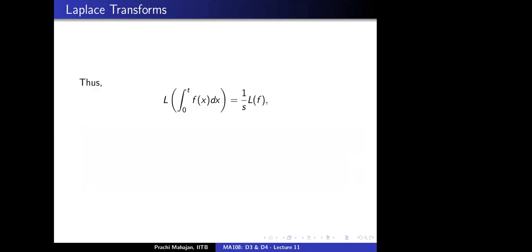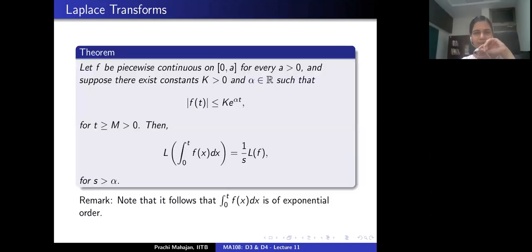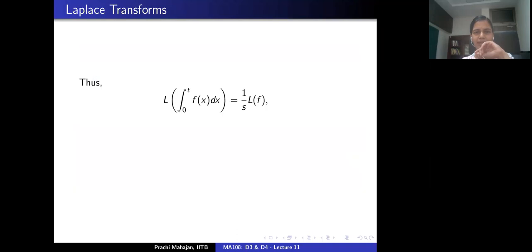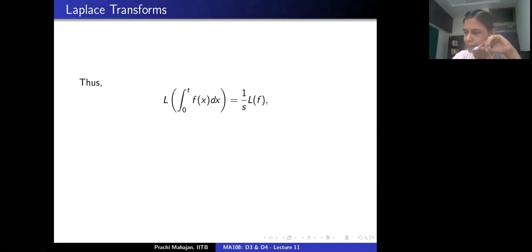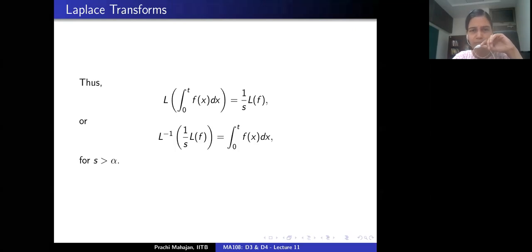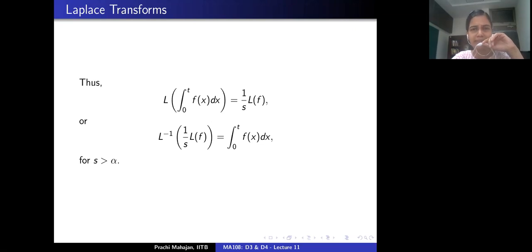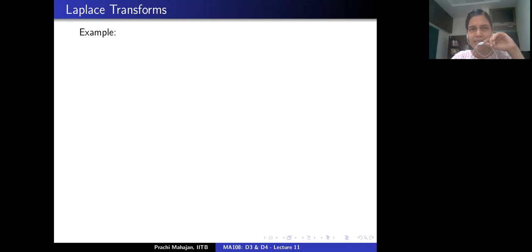Okay. So this is a recall that the Laplace transform of the integral from 0 to t of f is actually the Laplace transform of f divided by s, right? So if possible, one can write down the inverse Laplace transform, provided it makes sense. All right, so let's start an example.